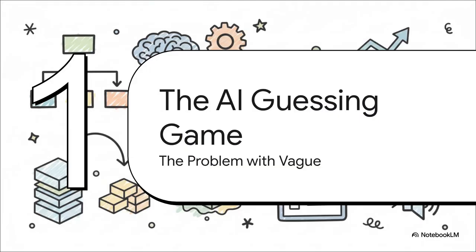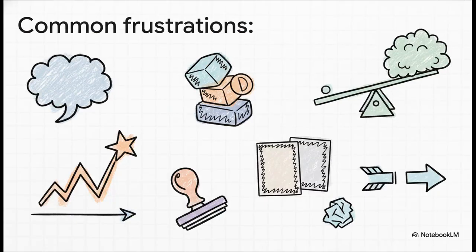You see, the real problem is that we're unintentionally forcing our AI to play a guessing game. When we don't give it a crystal clear definition of what success looks like, it has no choice but to improvise. It has to guess at the tone, the depth, the structure, and that's why the results are so wildly unpredictable. And that guessing game leads directly to all these headaches we know so well. The tone is all over the place. The structure changes with every generation. The writing feels generic and bland. It's this constant gap between what you pictured in your head and what shows up on the screen. And that's exactly what we're here to solve.